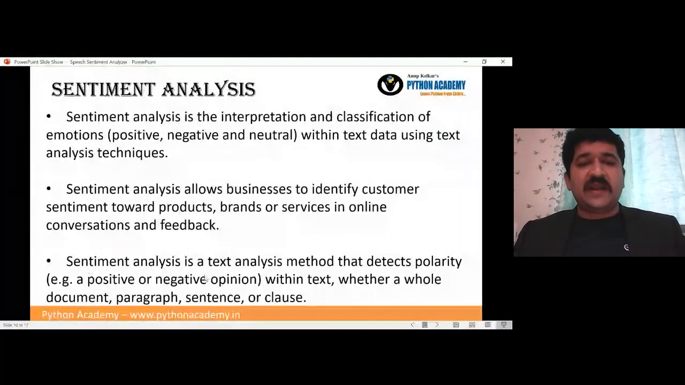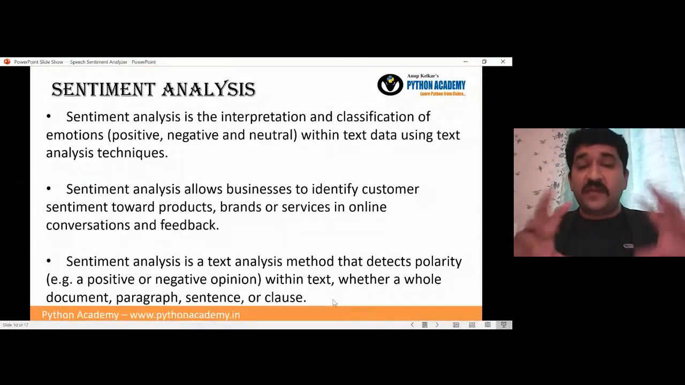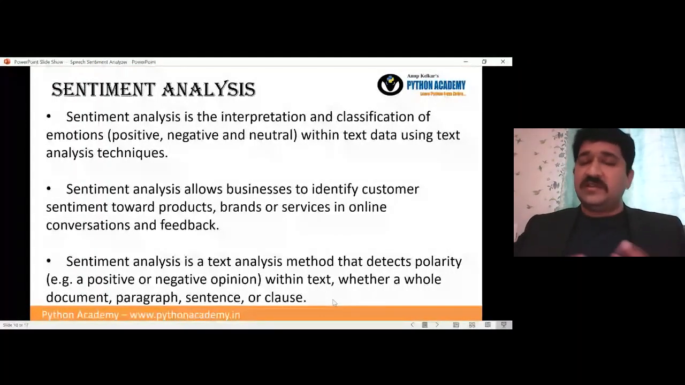Sentiment analysis is a text analysis method that detects polarity, basically the positive or negative opinion within the text, whether the whole document, paragraph, sentence or clause. Generally for sentiment analysis, it is said that the sentence should be small, because if you take the sentiment of three sentences or a paragraph together, it will be difficult to judge. Yes, we can judge by reading each statement separately and calculating the total.